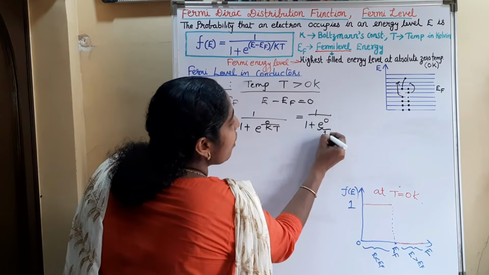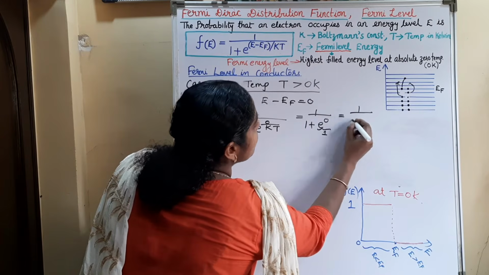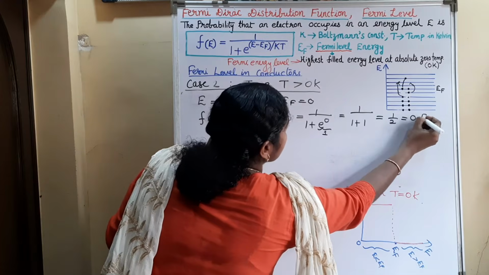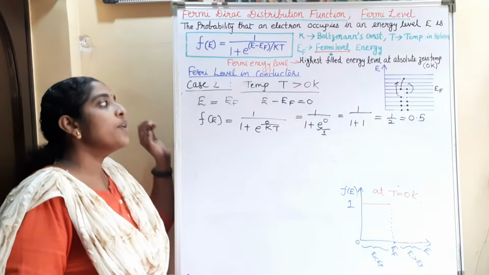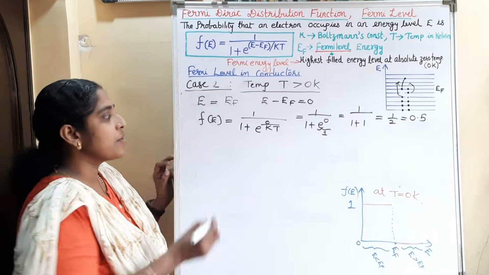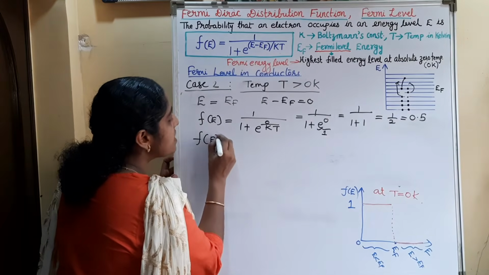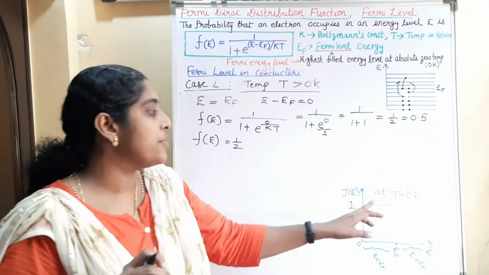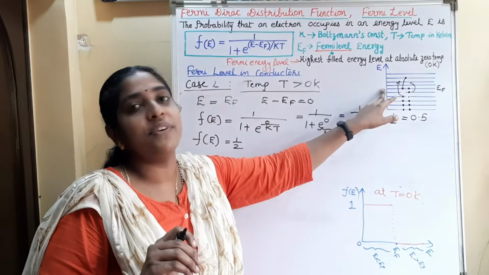What is e raised to 0? 1. That is 1 by 1 plus 1, that is 1 by 2, that is 0.5, that is 50%. So when the temperature is greater than 0 Kelvin, F of E is equal to half. That means there is a 50% probability of finding electrons at the Fermi level.